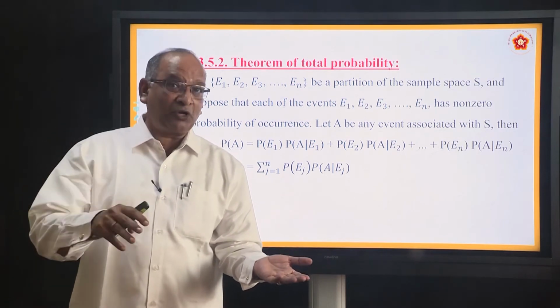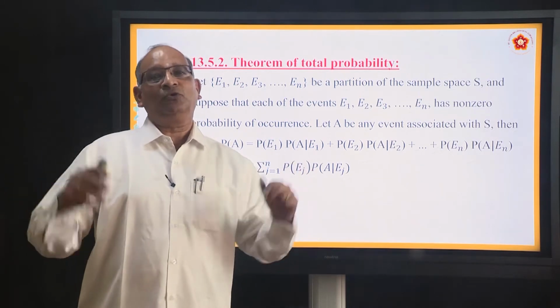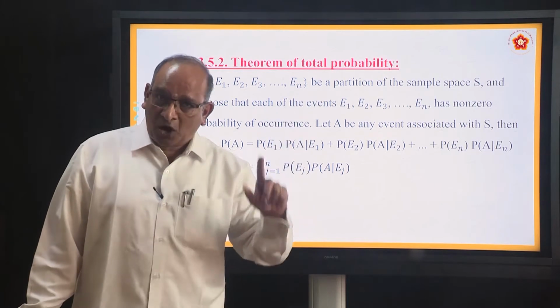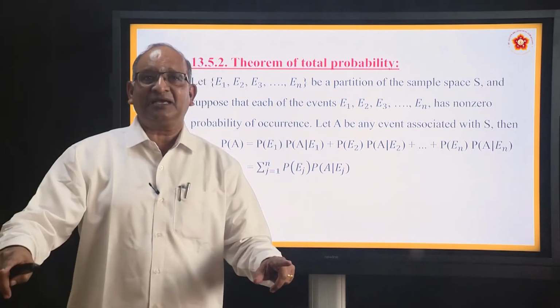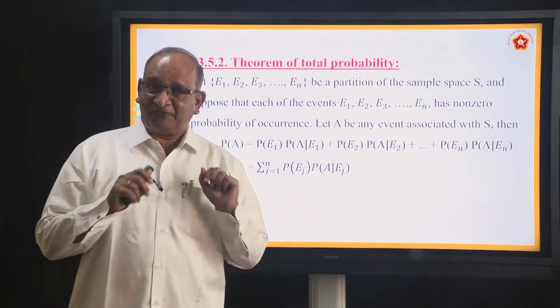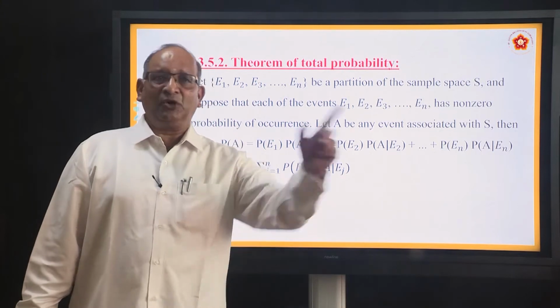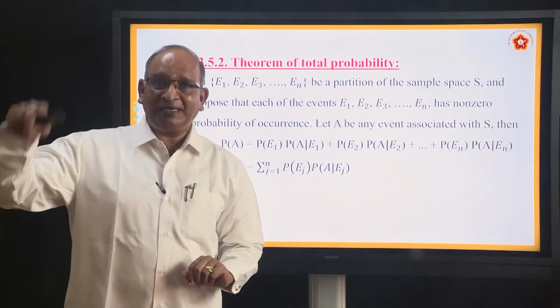But the prime number I am talking about is after dividing the space into two partitions. So with respect to odd numbers, I have to find out its probability. With respect to even numbers also, I have to find out its probability. For example, when I say 1, 3, 5, in that 3 and 5 both are prime numbers. When I say 2, 4, 6, 2 is a prime number.